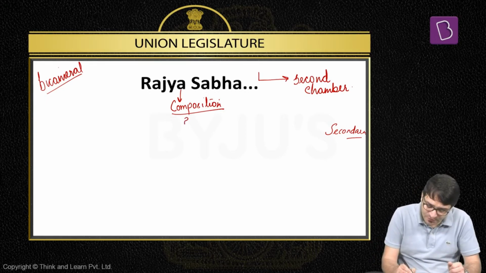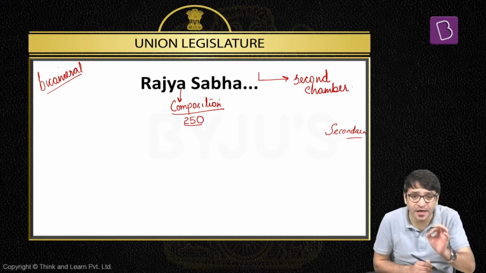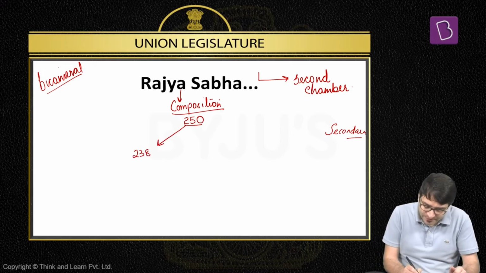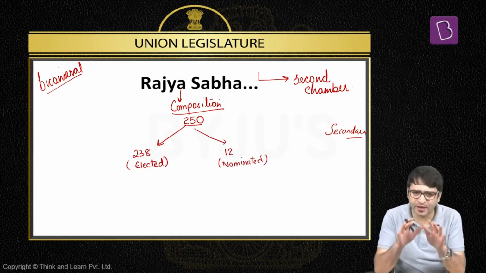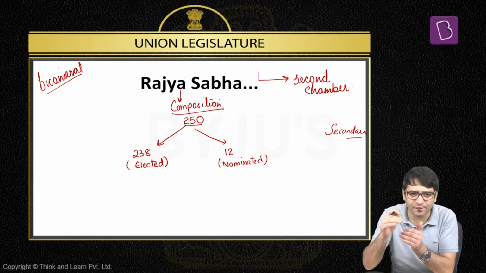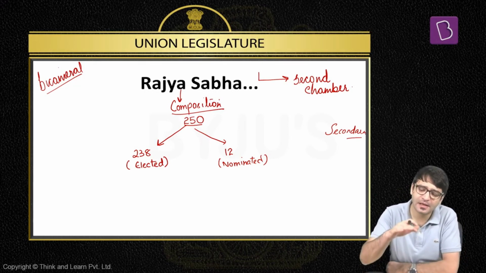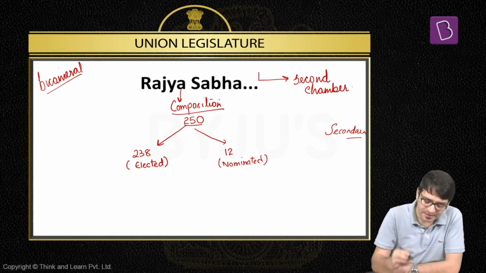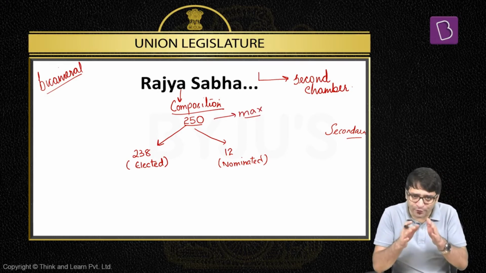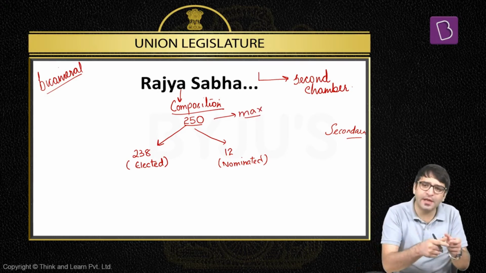When we look at Rajya Sabha, the maximum strength of Rajya Sabha is 250. What is the maximum strength of Rajya Sabha? 250. Out of 250, 238 are to be elected and 12 people are nominated. What are we talking about? Rajya Sabha, which is the upper house of Indian Parliament, Indian Union Legislature. It's also the second chamber of Indian Parliament, not the secondary chamber. But what is the composition of Rajya Sabha? 250 is the maximum strength. Out of 250, 238 are to be elected and the remaining 12 are nominated.